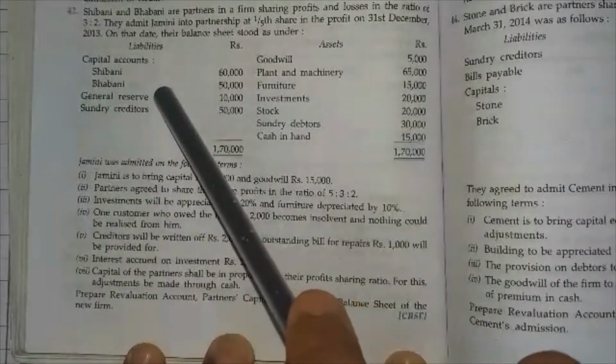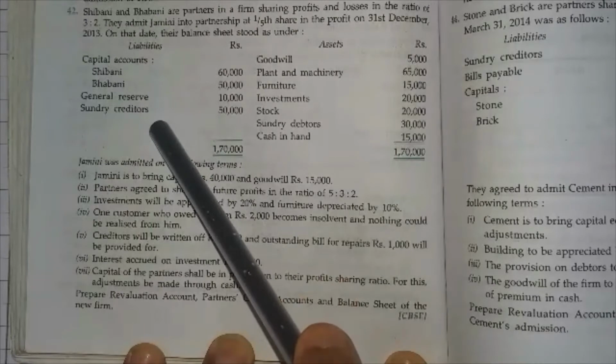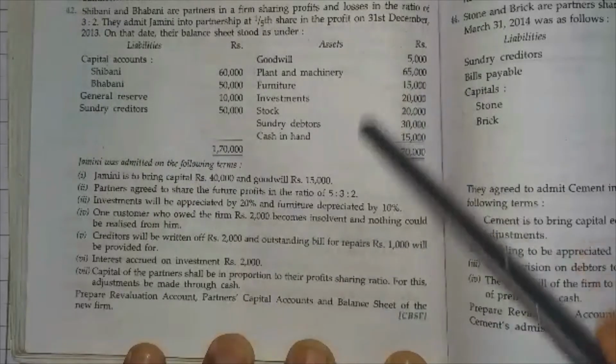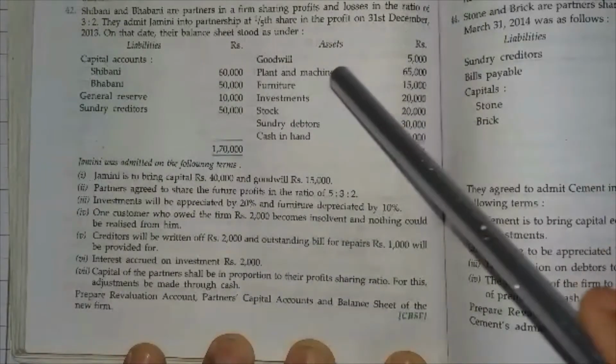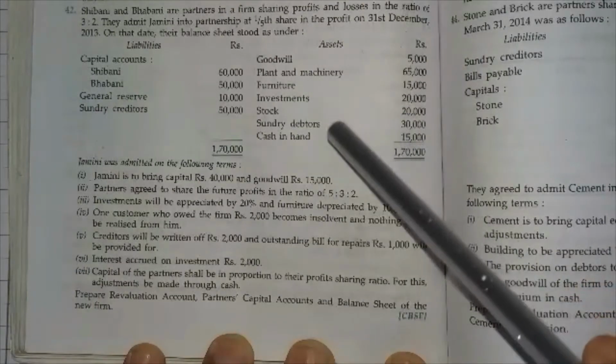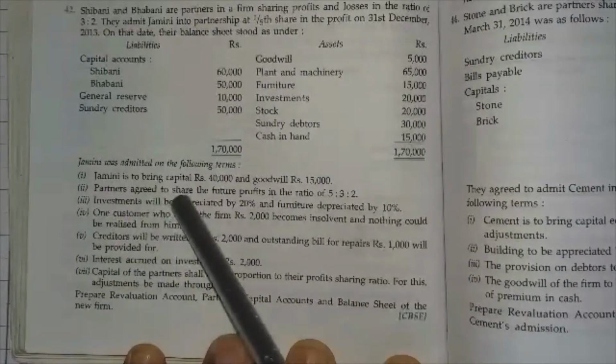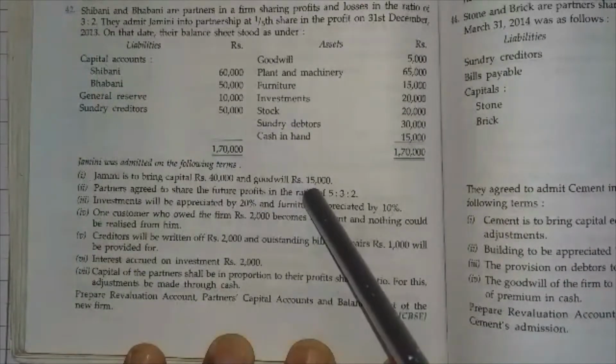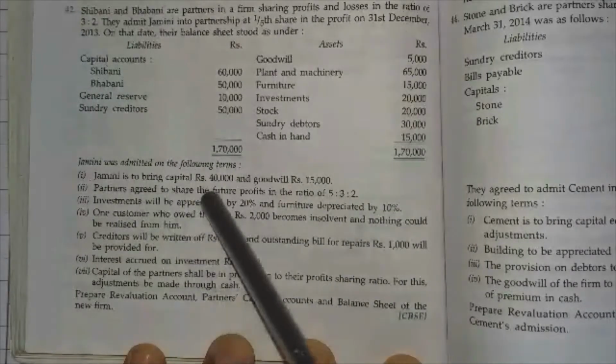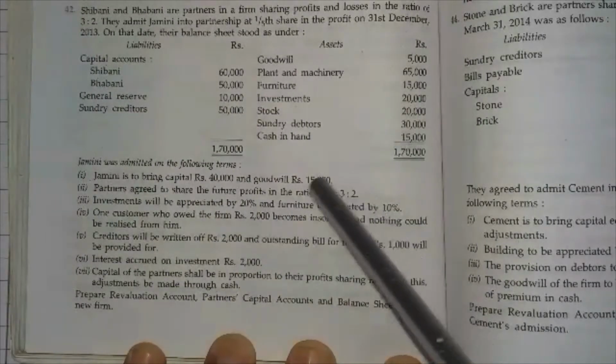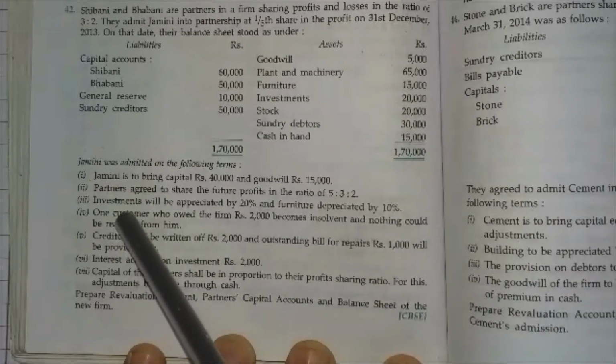So they have the liabilities with their capital, general reserve and creditor, and they have the assets like goodwill, plant and machinery, furniture, investment, stock, debtor and cash. Jamini brings 40,000 and goodwill for 15,000. So he brings capital 40,000 and goodwill 15,000.